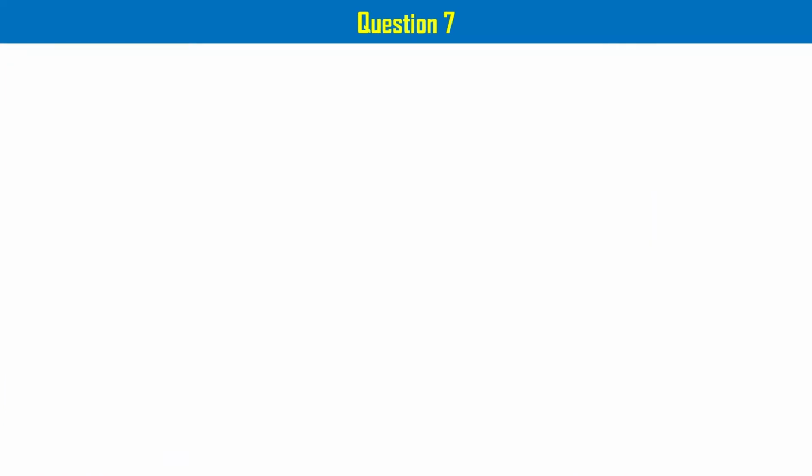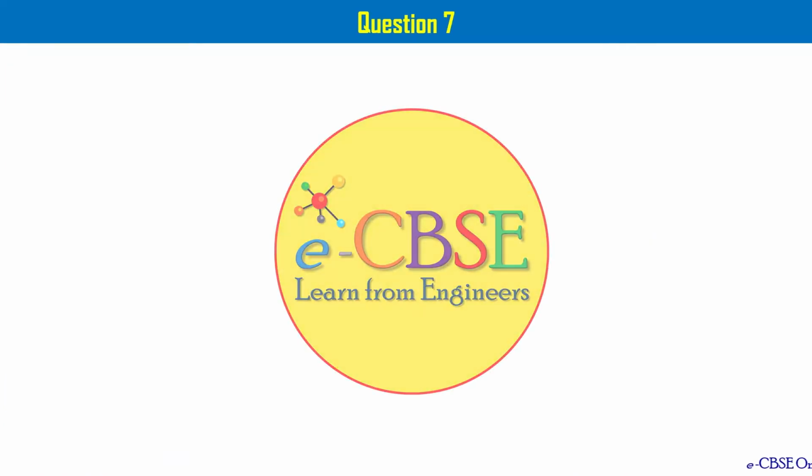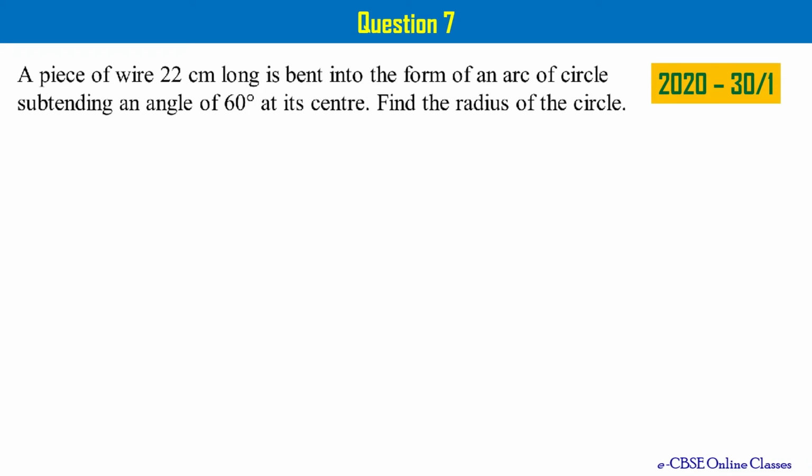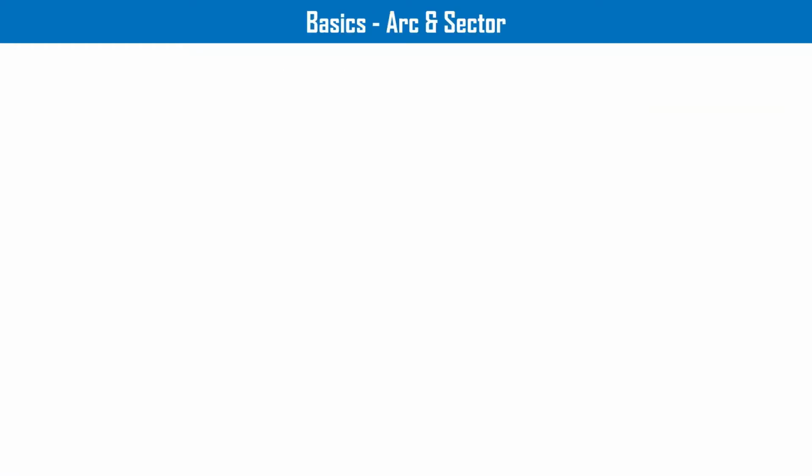Let's go to the next question, that is question number 7. A piece of wire 22 centimeters long is bent into the form of an arc of circle subtending an angle of 60 degrees at its center. Find the radius of the circle. Prior to attempting this problem, I would like you to recall some basics related to this particular aspect.